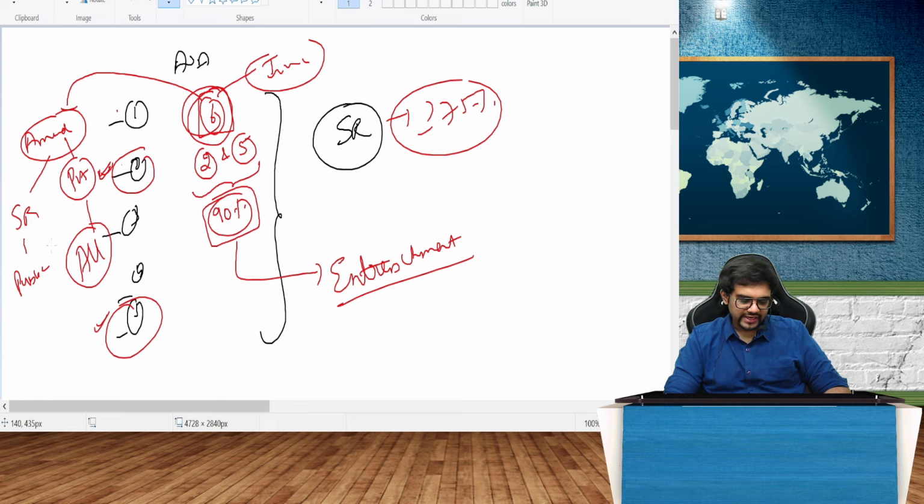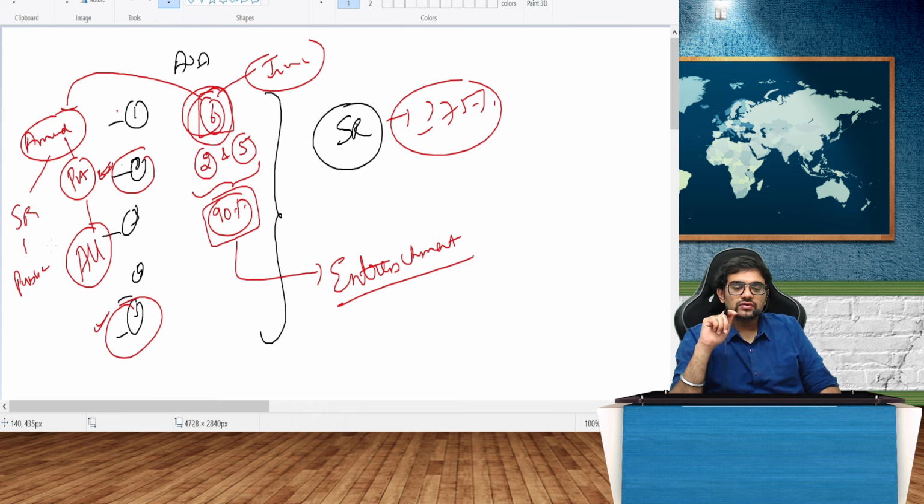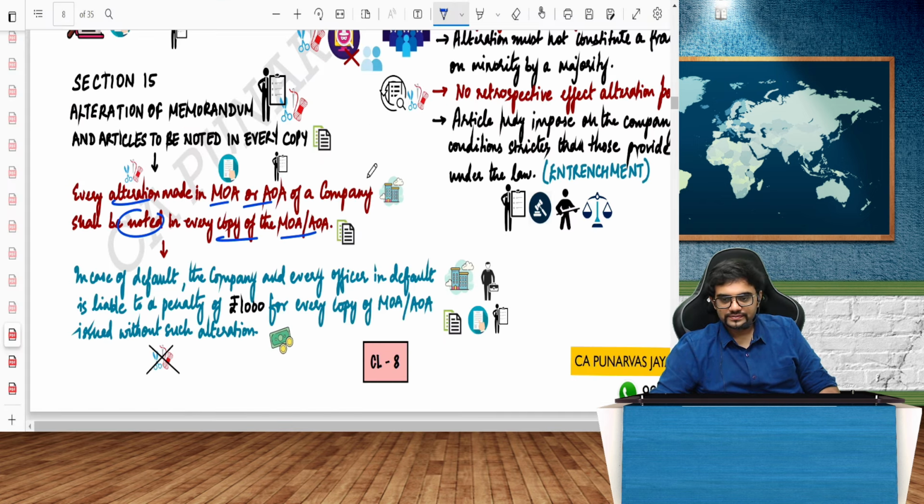Right? So either it should be at the time of incorporation, or I will amend the AOA now by passing a special resolution and insert the 6th point. Or in a private company, everyone will agree to insert the 6th point. And what will the 6th point do? The 6th point will protect the 2nd point and 5th point. It will say, if I want to change the 2nd point and 5th point, you need 90%, you need 85%, you need 87%, whatever percentage higher than a special resolution. These provisions are called entrenchment.